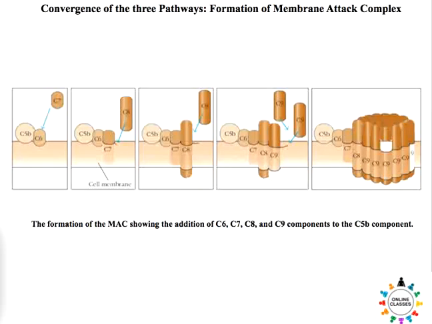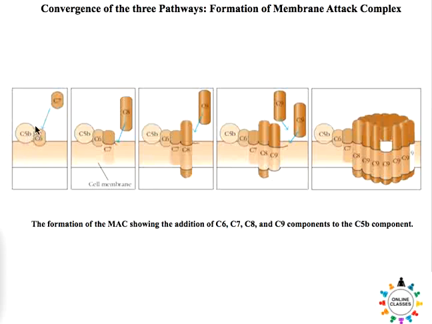Now you'll ask me, what happens after the formation of the C5 convertase? The C5 convertase cleaves the C5 to make it an active one.